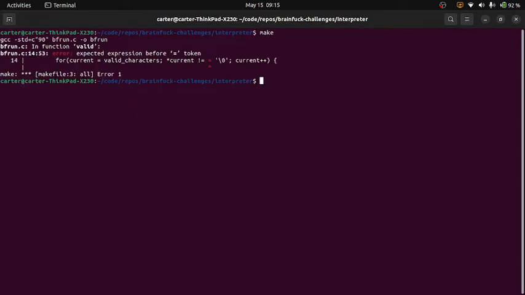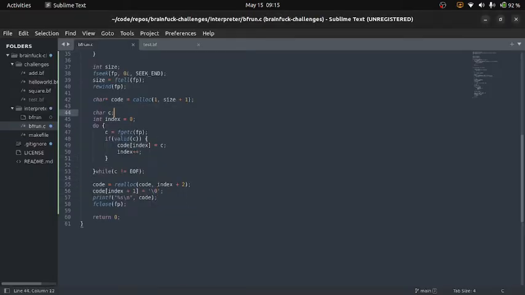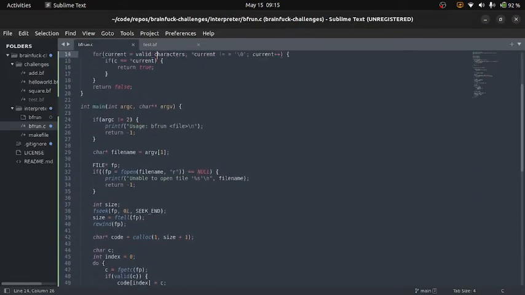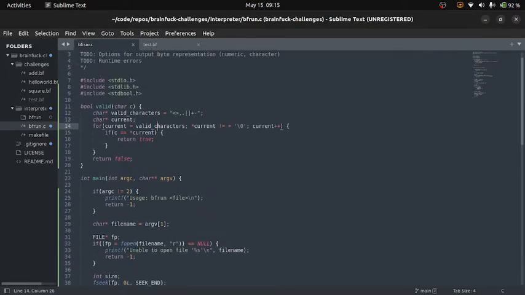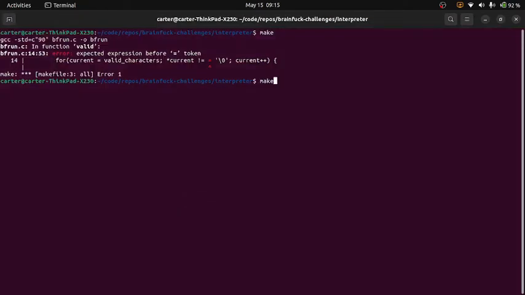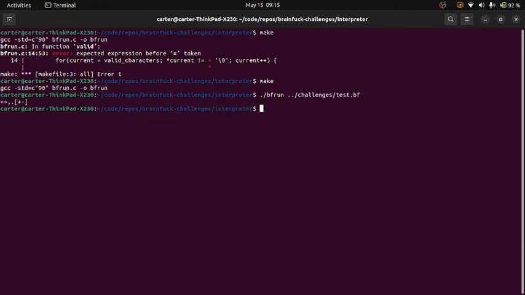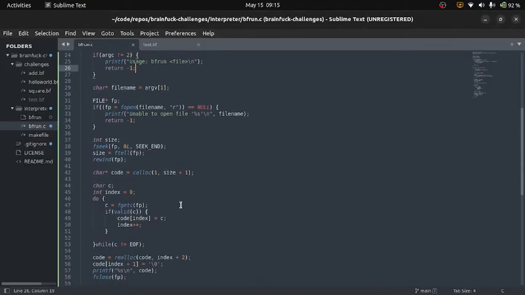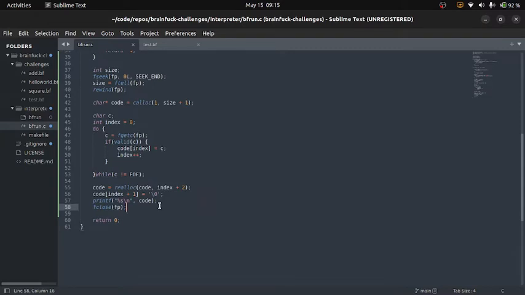So let's go ahead and run that. We have a small issue here that's in our valid functions. Let's go ahead up there and take a look. Looks like we just have a equal sign. Let's go ahead and build that, and let's run test.bf, and there we go. There's all our valid characters, and all the strings are stripped. So let's go a little bit further here. We'll go ahead and get rid of our debugging code.